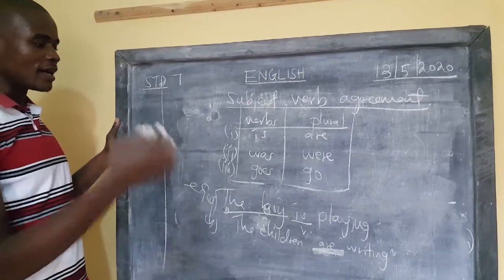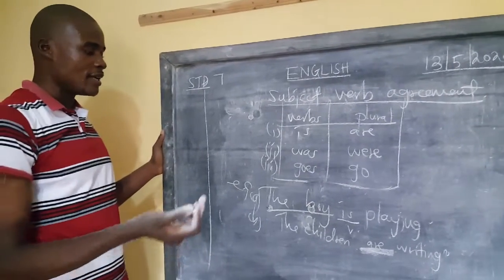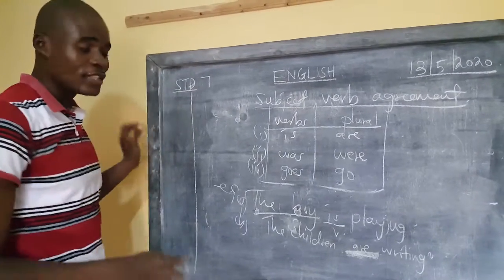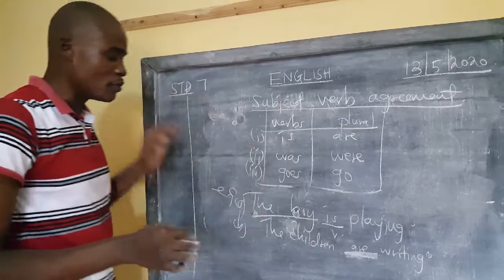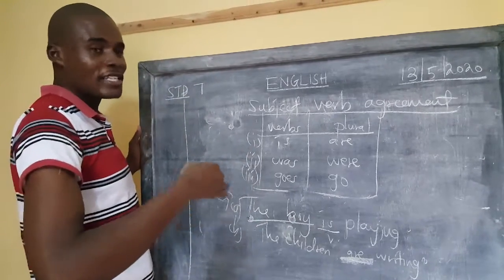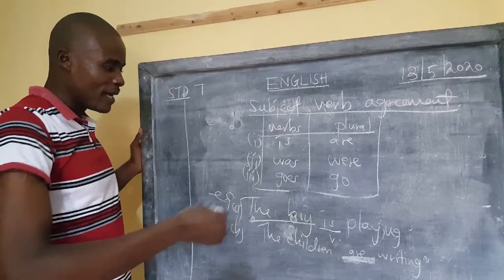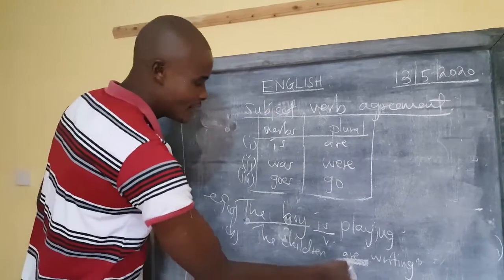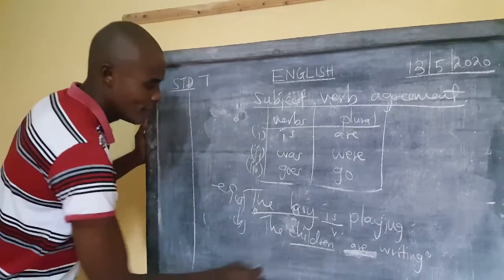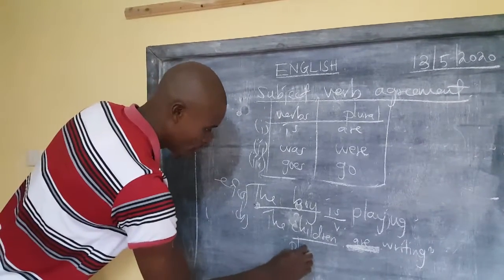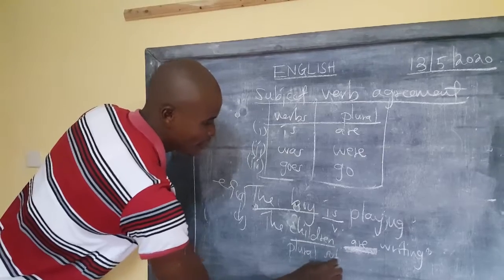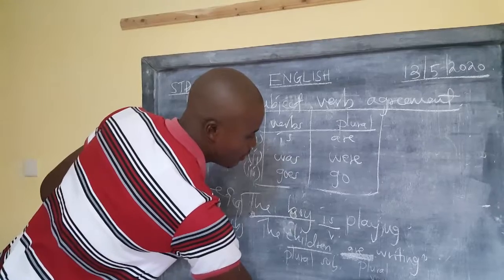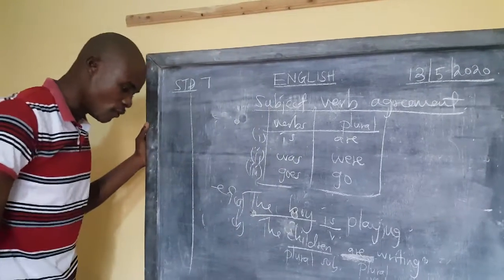The children are writing. A number of you will write that the children is writing. You just found yourself writing that. Not that you don't know, but we may call it a slip of the pen. You end up writing what you do not intend to write. So the children are writing. Children are many. These are plural. A plural subject. Hence here must be a plural verb. So much for that.